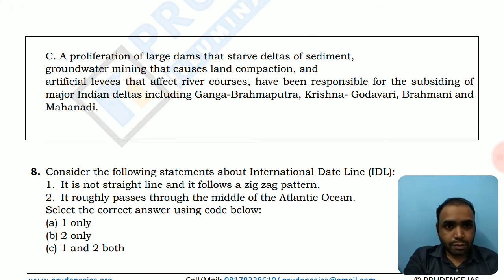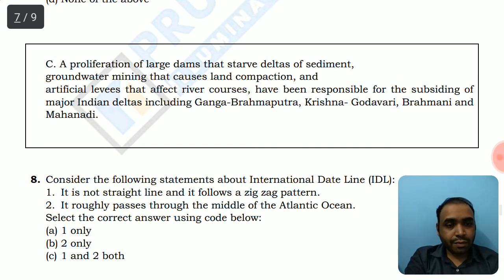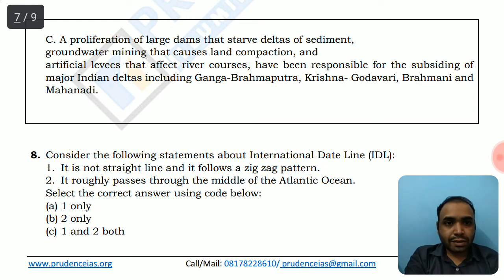Consider the following statements about the international date line. We have seen in the famous figures many times that zigzag international date line which passes near the country of Japan. So the first option is: it is not a straight line and it follows a zigzag pattern.